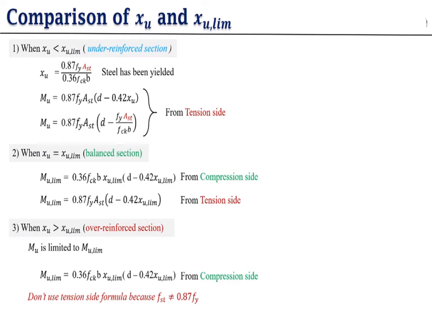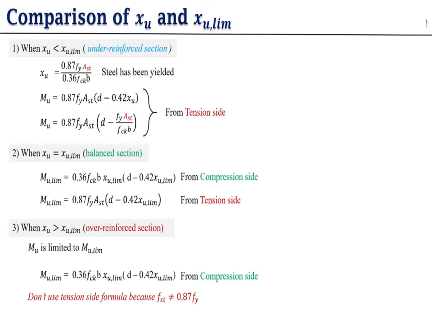If you want to know whether our section is under, over or balanced, for that you first have to find xu and compare it with xu limit. For finding the xu value you have one formula: 0.87 Fy Ast upon 0.36 fck b. For finding the xu limit you also have one formula, or you can directly remember the value for xu limit. You use these values and compare whether xu is less than, equal to, or greater than xu limit.